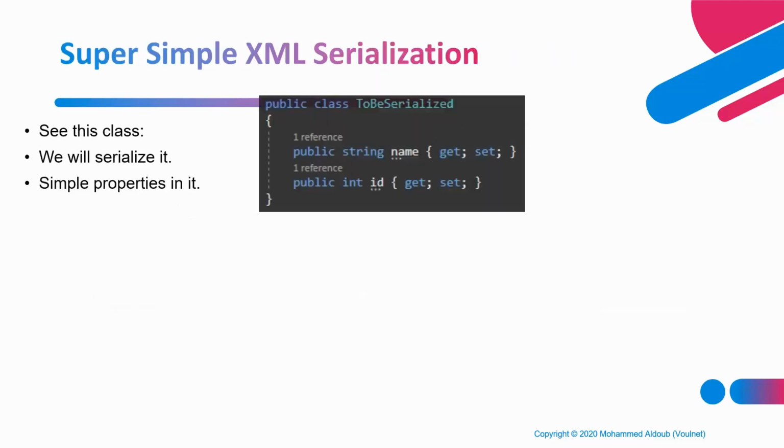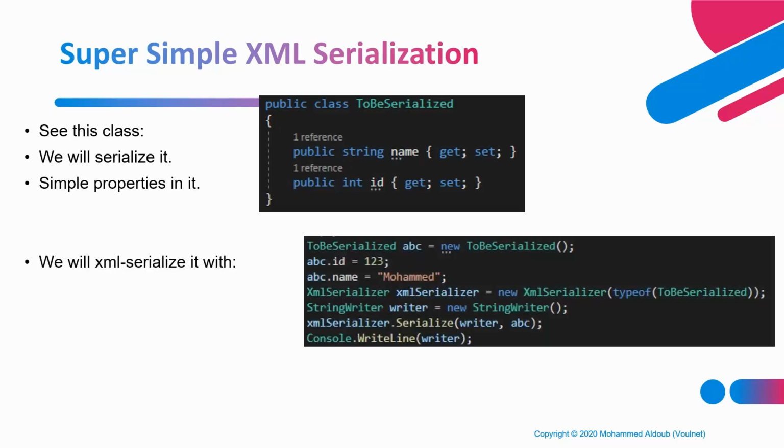Let's see a really simple class of XML serialization. We have this class called ToBeSerialized. It has properties Name and ID. So let's try to write the code to XML serialize it. We have the first line here, ABC equals new ToBeSerialized. Then we're going to set the ID to be 123 and the name to be Mohammed.